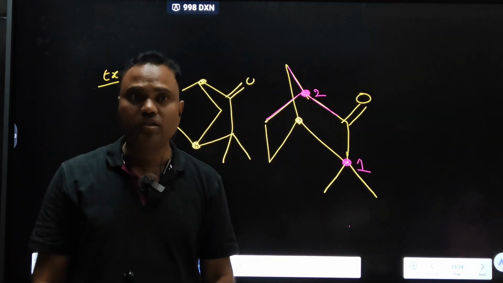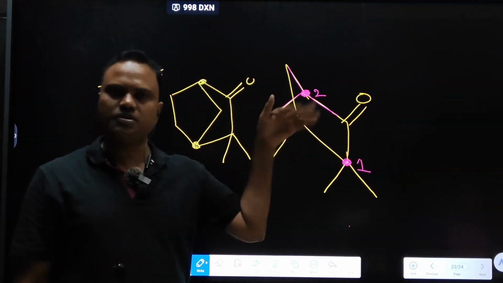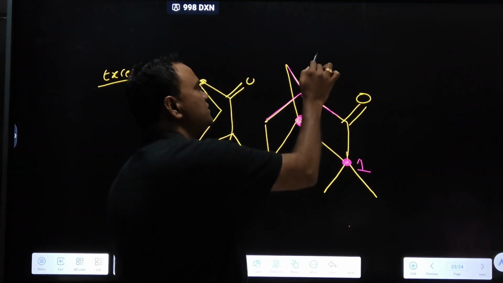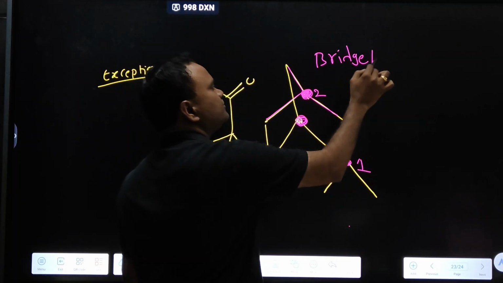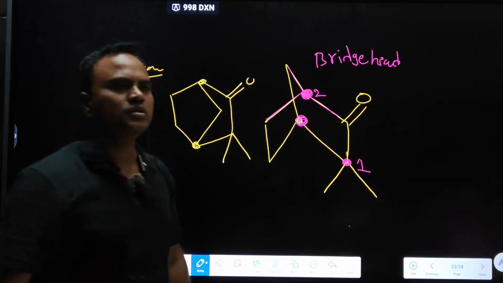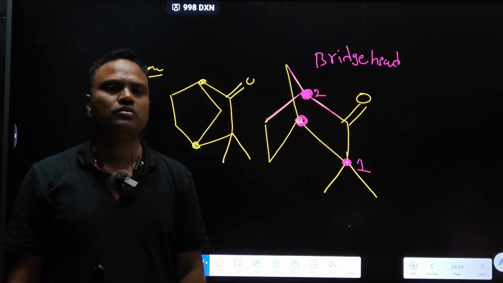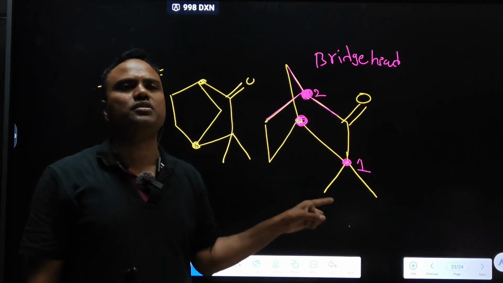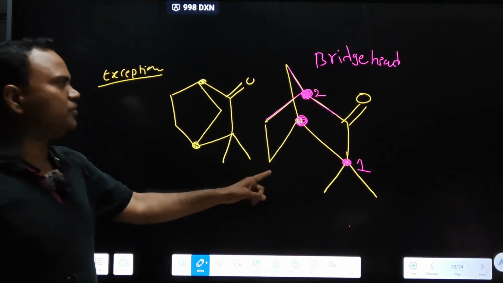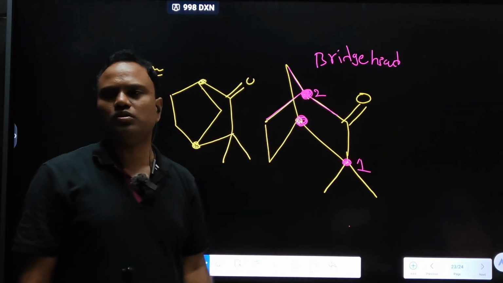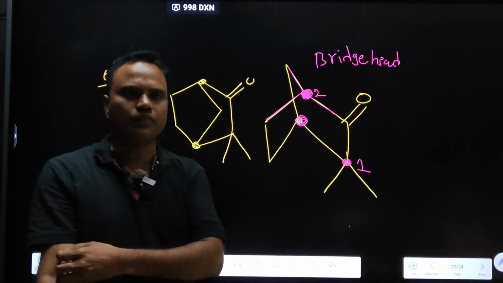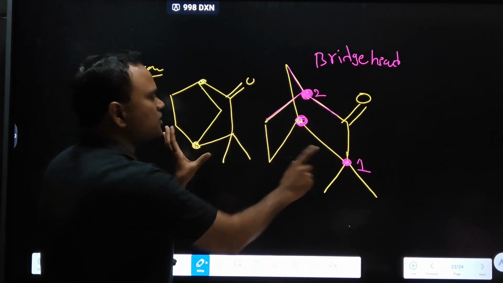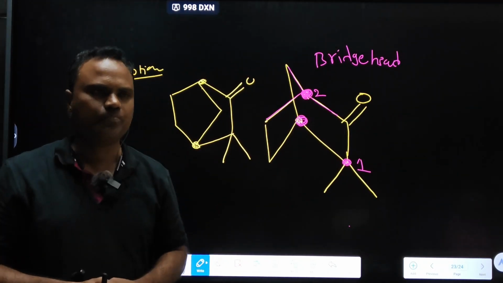Yes. One hydrogen is present, meaning alpha hydrogen is present, but it is present on the bridge head. This dot and this dot are called bridge heads. Hydrogen present on a bridge head carbon does not undergo tautomerism. In this ketone, alpha hydrogen is present, but on which carbon? Bridge head carbon. Very important exceptional case. It does not undergo tautomerism even though it has alpha hydrogen, because that alpha hydrogen is present on the bridge head. The example will come in this format or in this format. No need to worry. Okay.